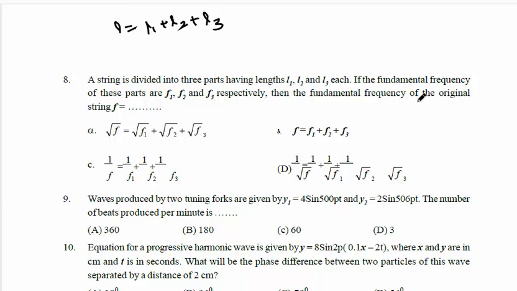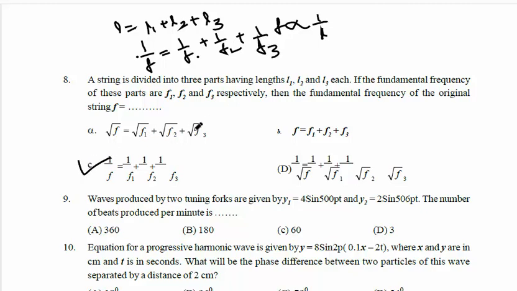So if fundamental frequency of these parts are F1, F2 and F3, then what happens to the fundamental frequency of the original string? Since F is inversely proportional to L for a wave string, it means 1 by F equal to 1 by F1 plus 1 by F2 plus 1 by F3.